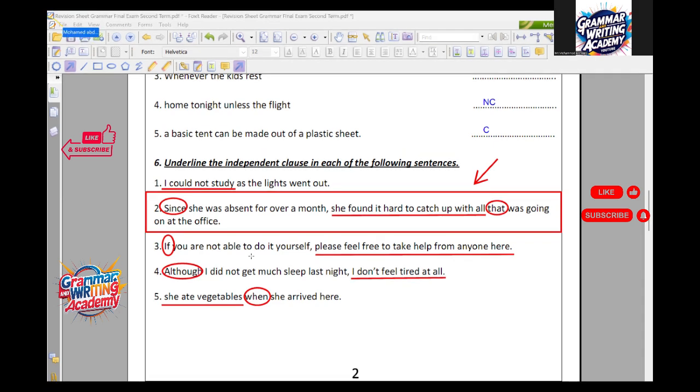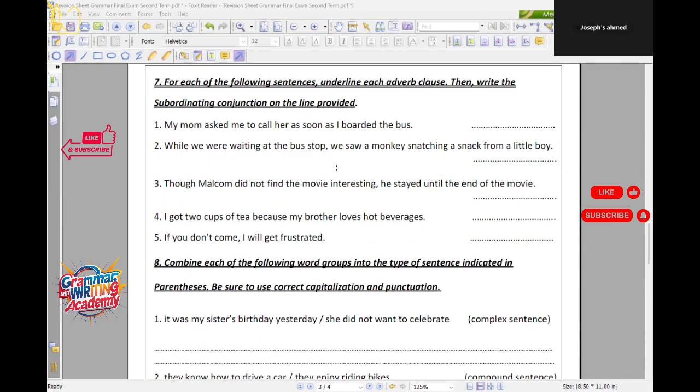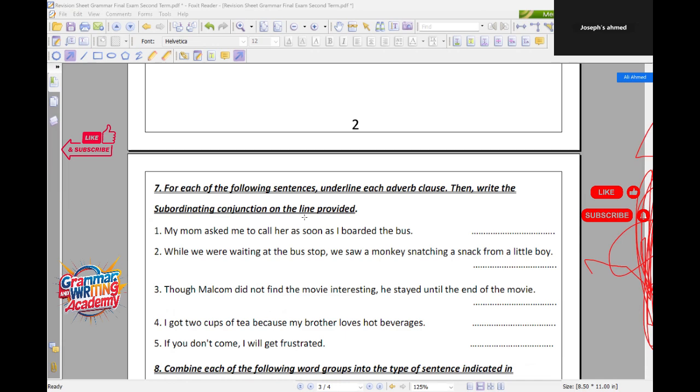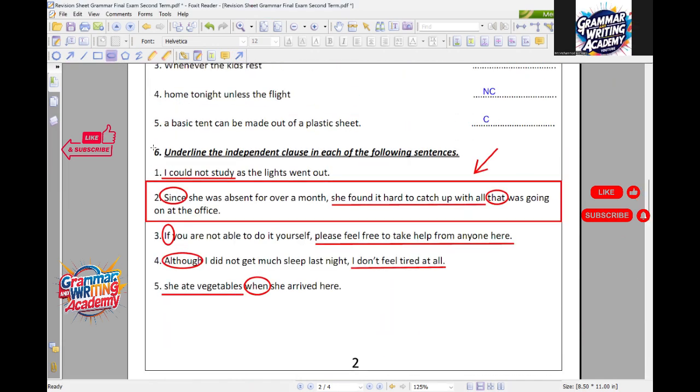Now I'm going to move to question number 7. In the exam, we need to circle the subordinating conjunctions, alright? In this question number 6, I will not ask you to circle it, but it will help you, exactly like what I did. If you circle it like me, in this way you know that this part with "since", or the part with "that", I don't need these two parts, by the way. Understand it?